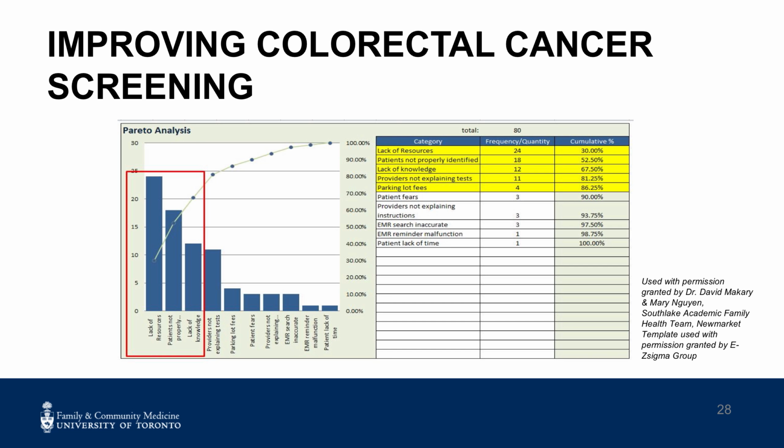It is interesting to see the 80% categories highlighted in yellow. Is that what you and your team would expect in relation to where you should focus the change for this project? This team was surprised that providers not explaining the instructions was not contributing more to the low screening rates, but based on measurement, were able to focus the project on changes as per the highlighted yellow rows.